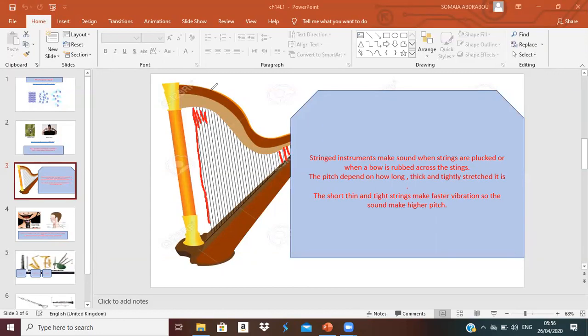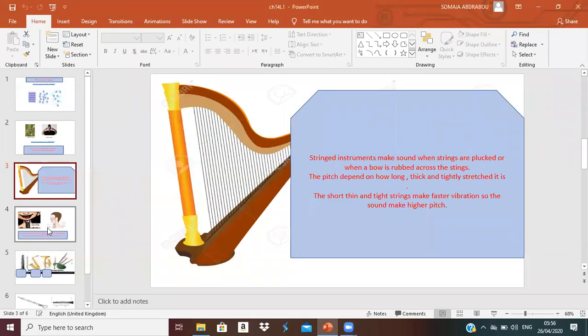The tallest one here is tall, thick, and not as tight as the short one, so it will make low pitch. The shortest, tightest, and thinnest one will cause high pitch. Okay, this is the difference between high and low pitch in this stringed instrument.